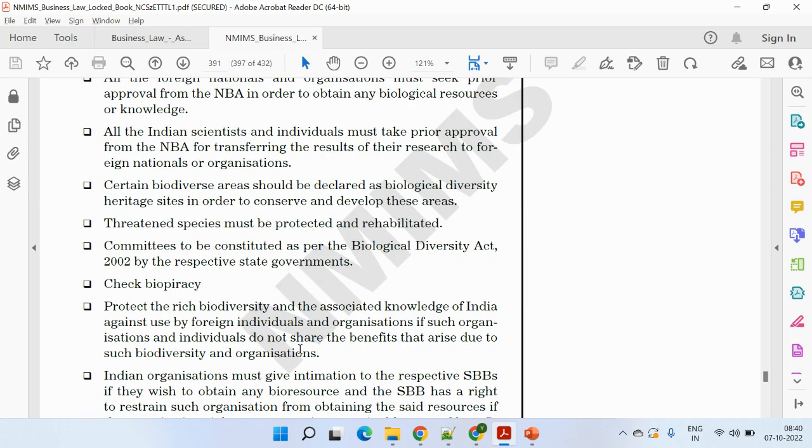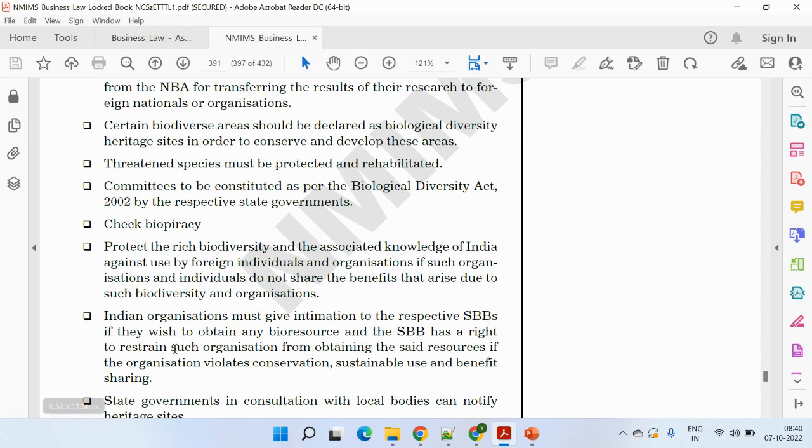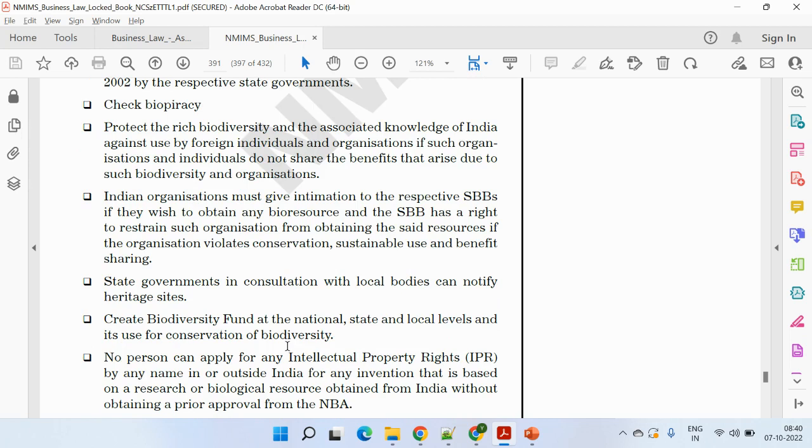Check biopiracy. Protect the rich biodiversity and associated knowledge against various foreign individuals. Indian organizations may have to intimate the respective SBBs in case they want to obtain any bioresource, or the SBB has the right to restrain such organizations. State governments, in consultation with the local bodies, can notify the heritage sites.